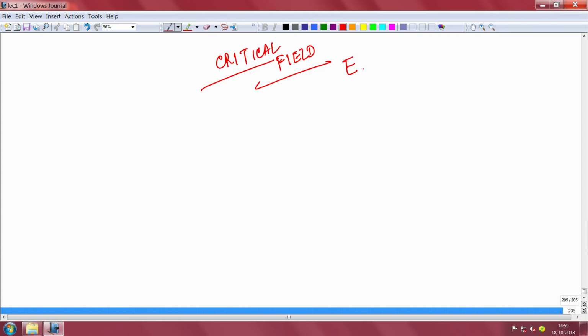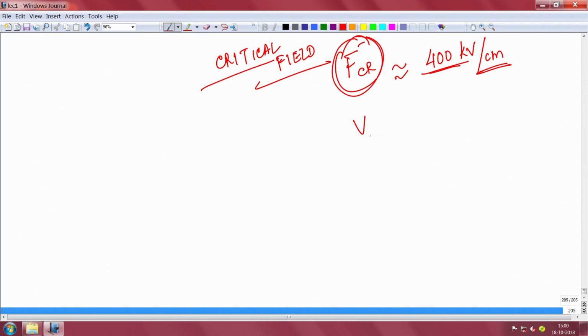This is called the critical electric field, F critical, and it depends very weakly on the doping concentration of the material. It is a very weak dependence, so I can say that this is fairly independent of doping. For example, in silicon this is probably close to around 400 kilovolt per centimeter. So, at an electric field of 400 kilovolt per centimeter, your silicon might start giving you avalanche breakdown. This is called the critical field, and then there is a voltage. The breakdown voltage will depend on the depletion width, of course.